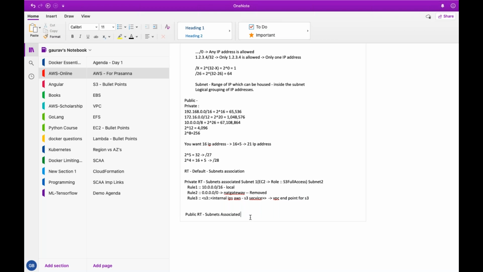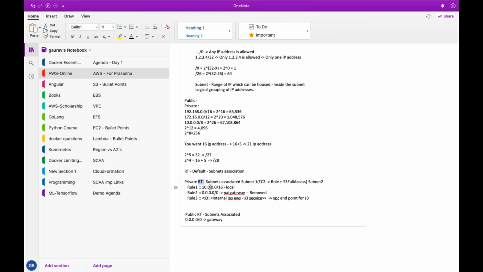If you add a root in the public root table, you will have a root which will point to the gateway. The moment you add this root, all the subnets will have access to public internet, though you name them anything. That does not make sense. All the subnets will have access to internet.